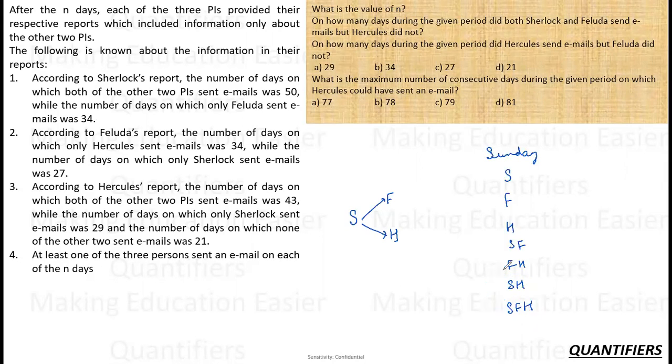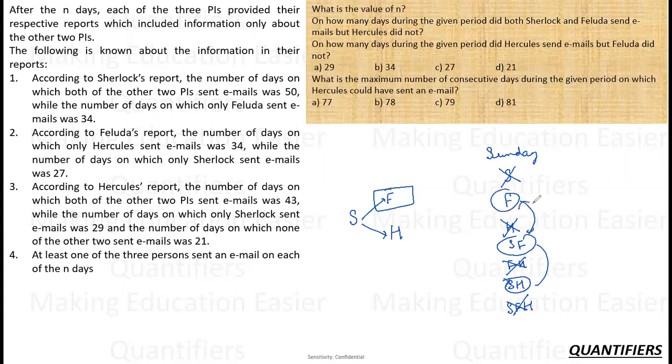What is the other thing? Other thing is, let us say I say on a particular day, out of F and H, only F sent the mail. Out of F and H, only F sent the mail. Which means all the cases in which F is involved but H is not involved is what I am talking about. F is involved but H is not. So this is not what I am talking about. These are the two cases on which I am talking. Sorry, H is not included. So this also. Right. So these are the cases I am talking about.